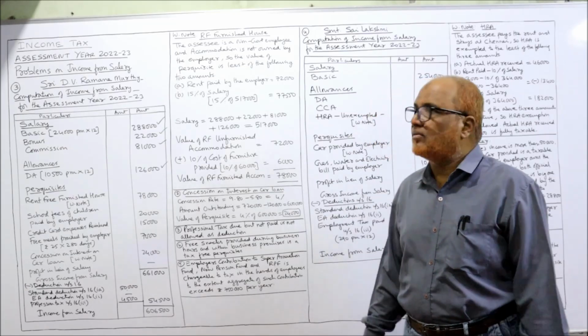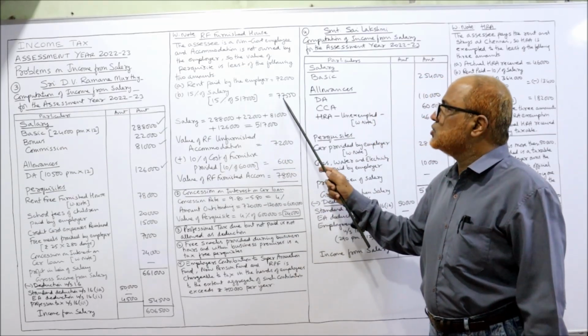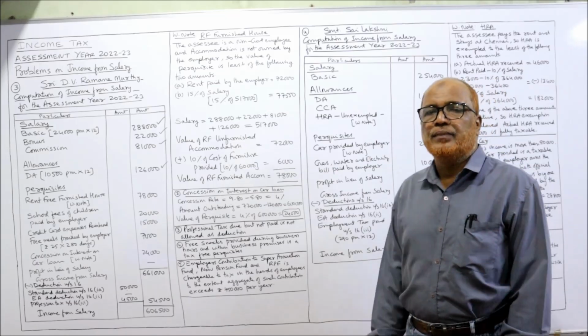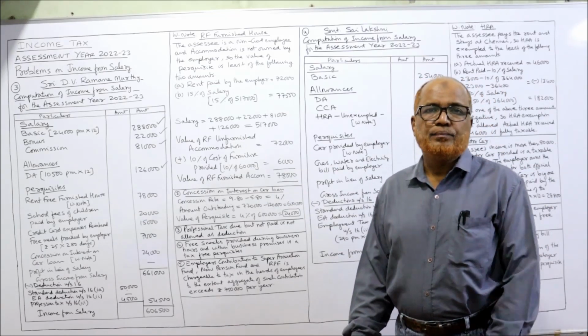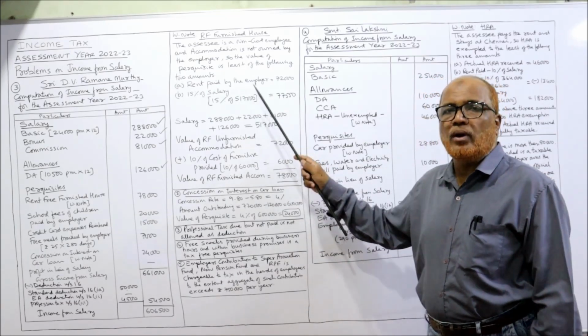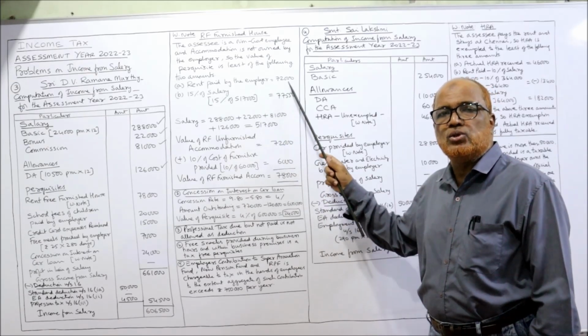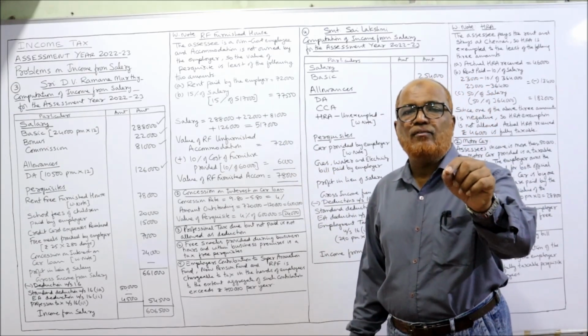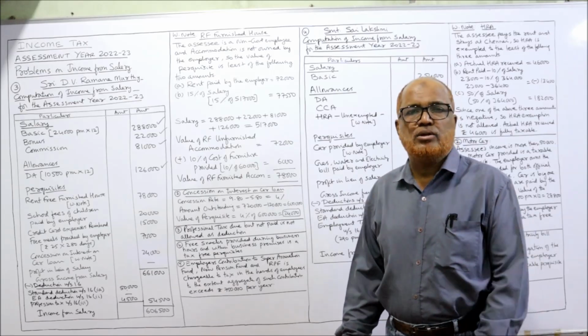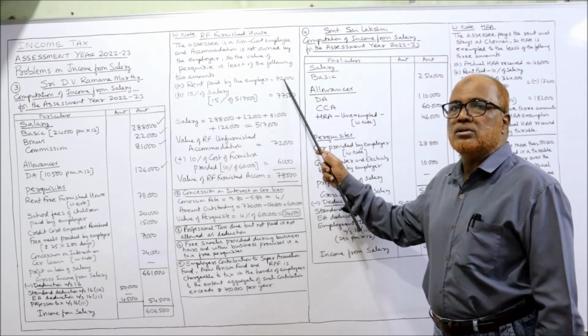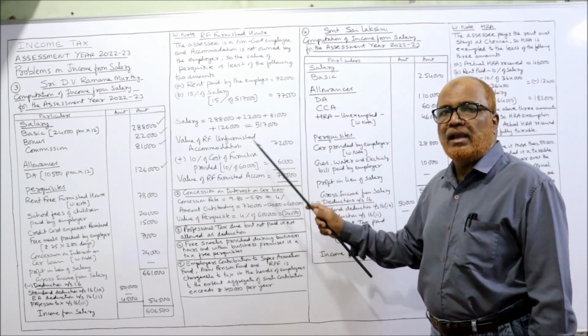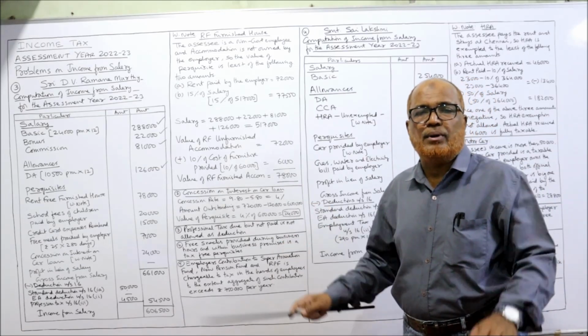15% of 5,17,000 comes to 77,550. Whichever is lower, actual rent paid by the employer or 15% of salary, whichever is lower is the value of rent-free unfurnished accommodation. So lower is 72,000. So 72,000 is the value of rent-free unfurnished accommodation.